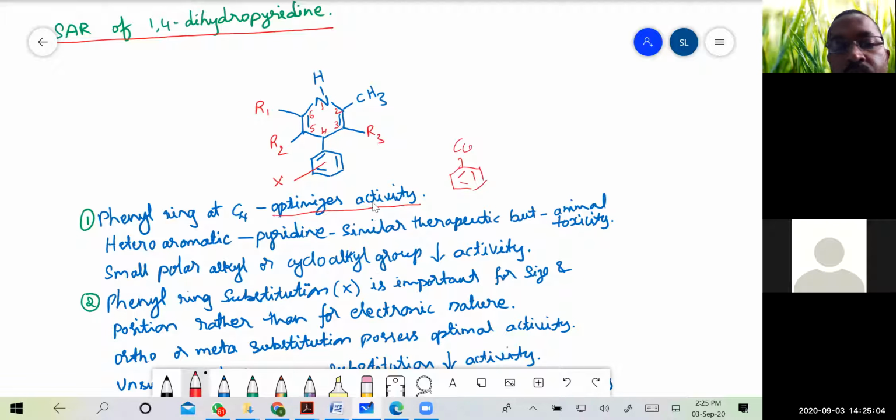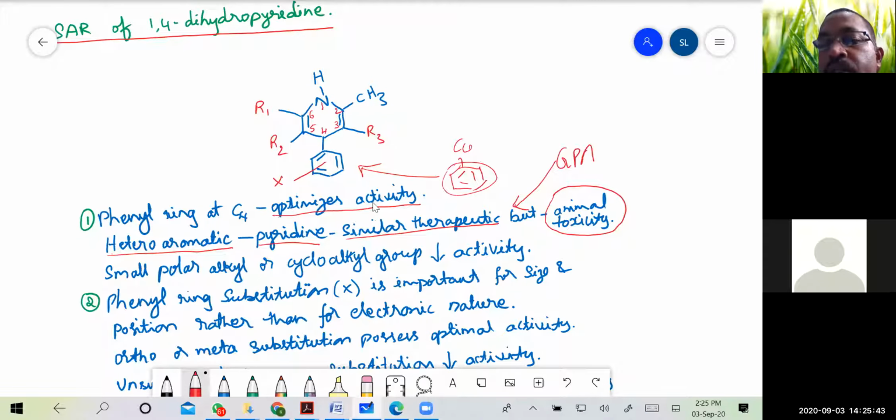Apart from the benzene ring, we can also have heteroaromatic compounds like pyridine, which also have the same activity as that of the ones which have the benzene ring. Though they have similar therapeutic activity, in animal studies they have found that toxicity is seen with the pyridine nucleus. So please kindly remember that this is another GPAT question.